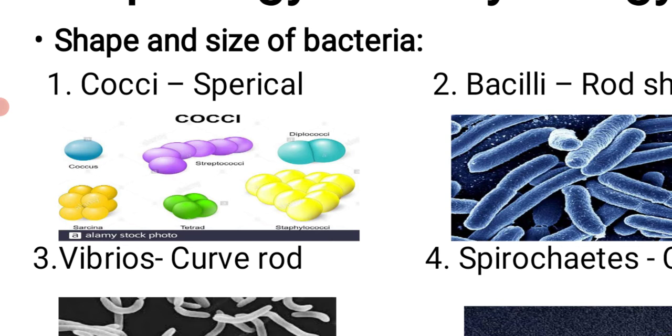Then when they occur in a group or behind each other, it is called sarcina. When four cocci are present, it is known as tetrad. When they form a grapes-like structure, then it is known as staphylococci.